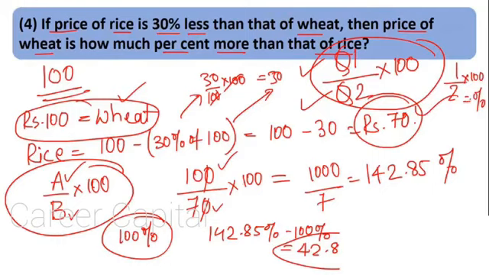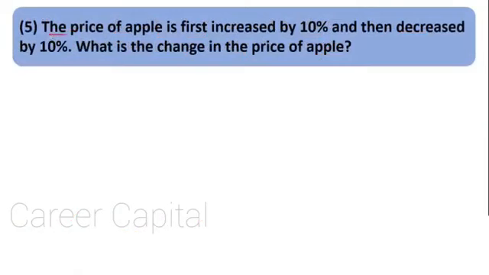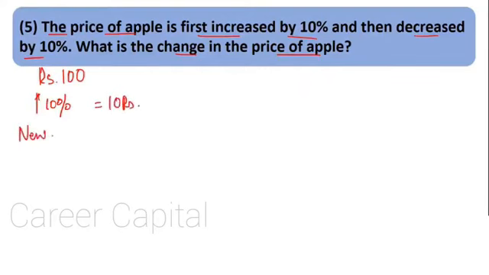Going to question number 5. The price of apple is first increased by 10% and then decreased by 10%. What is the change in the price of apple? Again, very easy. We do not know the price, so let us assume that the price of apple is 100 rupees. First, the price of apple was increased by 10%. What is 10% of 100? 10 rupees. So now the new price will be 100 plus 10, that is 110 rupees.